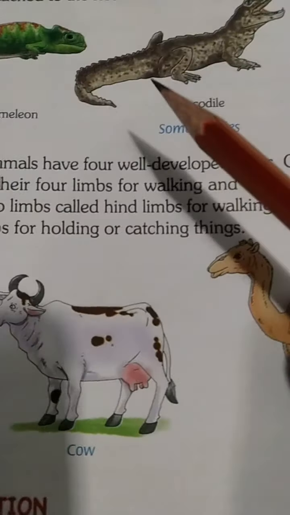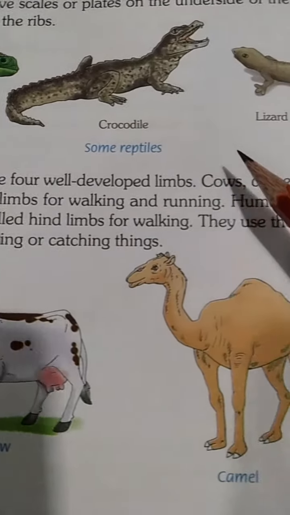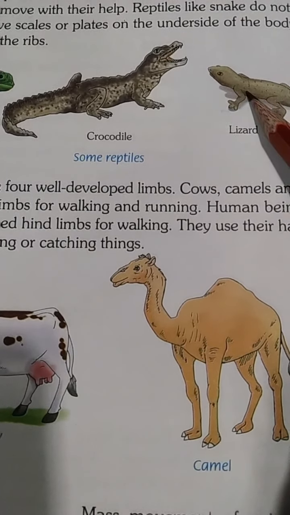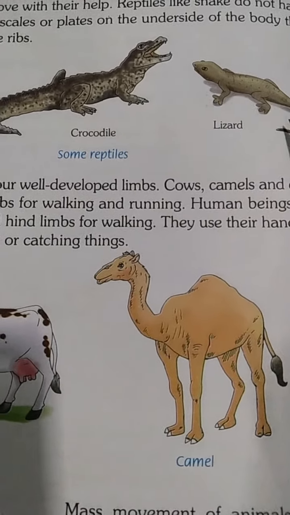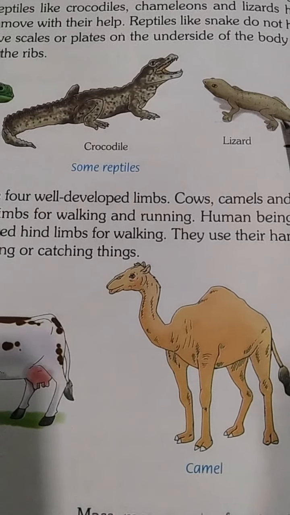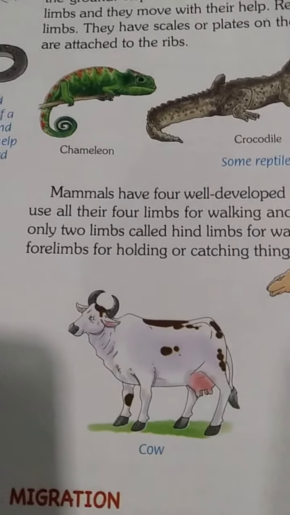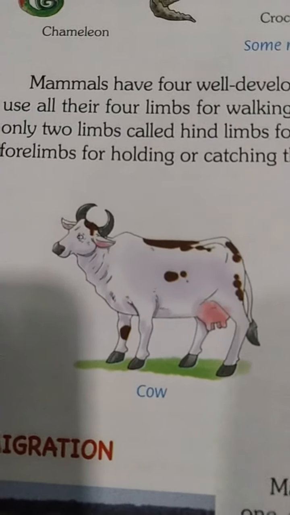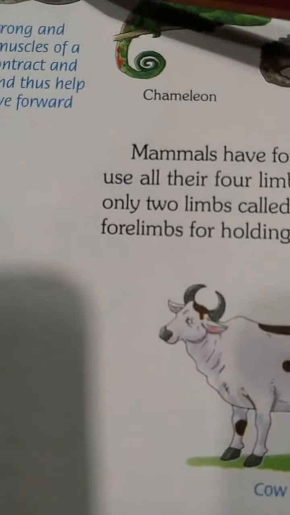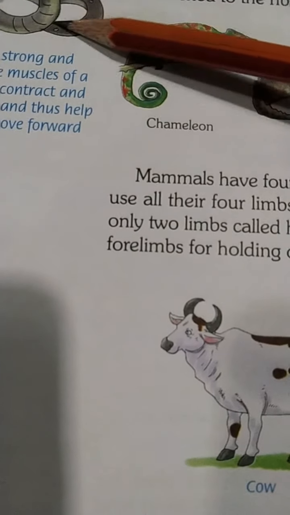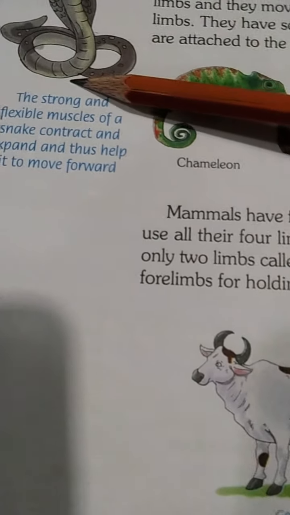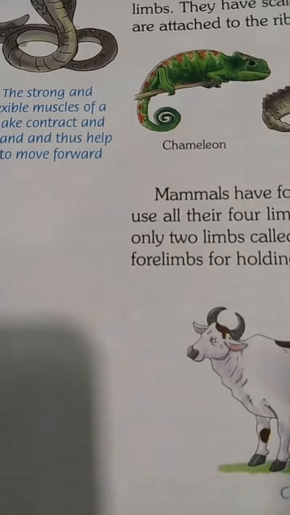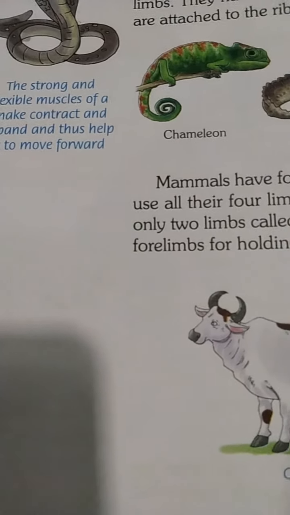But a few reptiles like the chameleon, crocodile and lizards have limbs also. These are forelimbs which are in front, and these are hindlimbs which are at the back. So they have limbs also to move from one place to another. Snakes do not have limbs, but they have plates instead of limbs, which help them to move their body forward or backward.